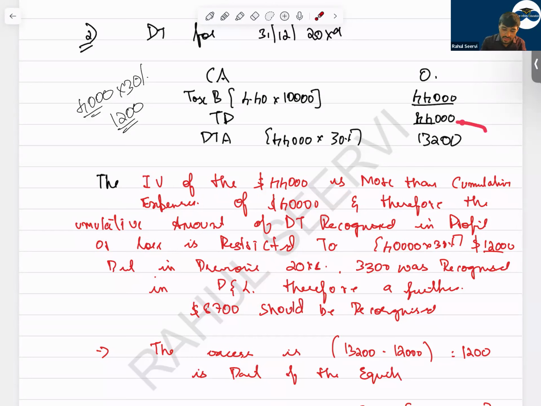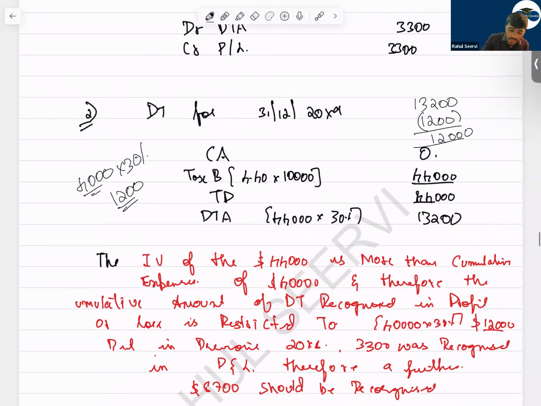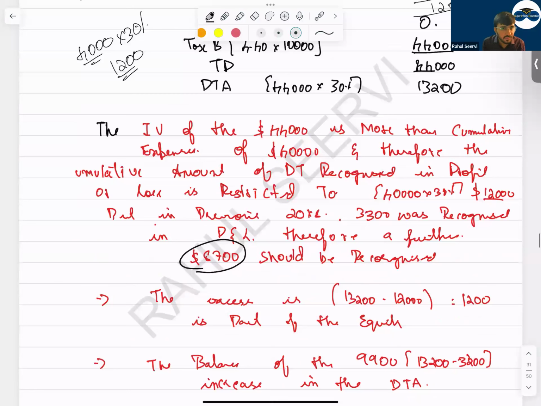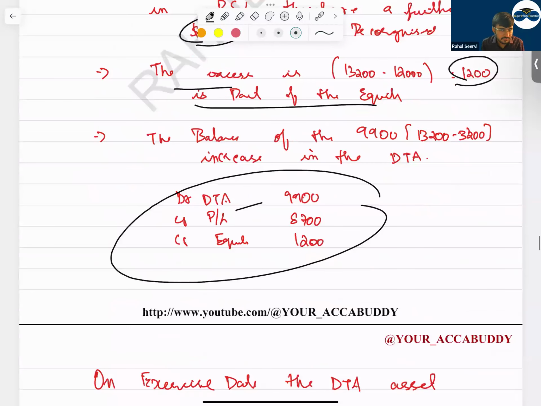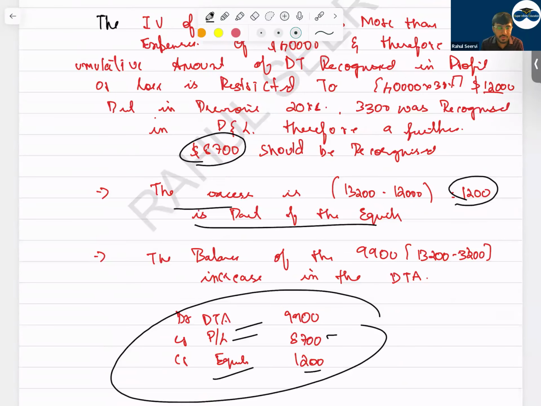And so what is the total? It is 13,200. Out of this 13,200, 1,200 is the equity part. So in the P&L, how much is this? 12,000. So out of this 12,000, how much have we already recorded? Already we have recorded the amount of 3,300. So this year the amount in P&L will be 8,700. The excess is how much? 1,200 is part of the equity. So the entry is debit deferred tax asset, credit P&L, and credit equity. This is the amount. Understood, everyone? With this one question, I hope you have understood what should be done.